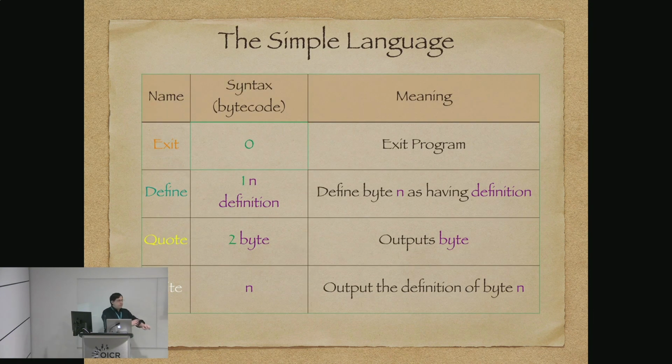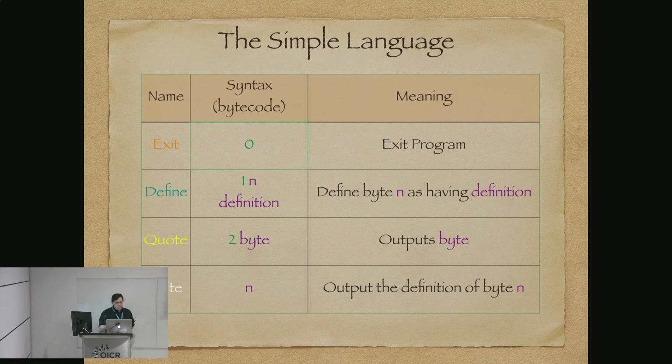So here is our very, very simple language. It has 4 instructions that are bytecodes. Bytecode 0 is exit the program. Bytecode 1 is define byte n as having the following definition.